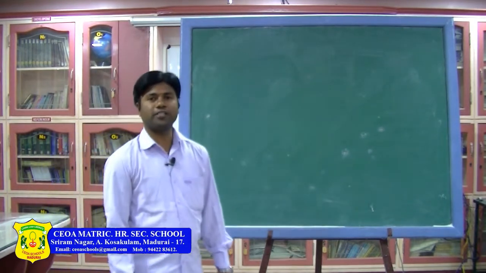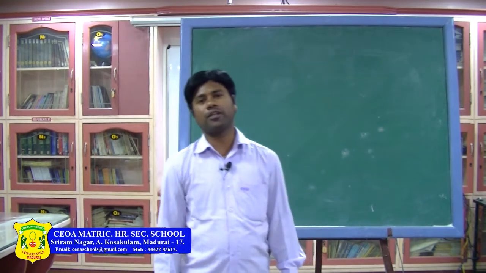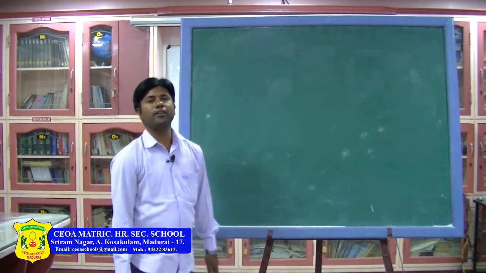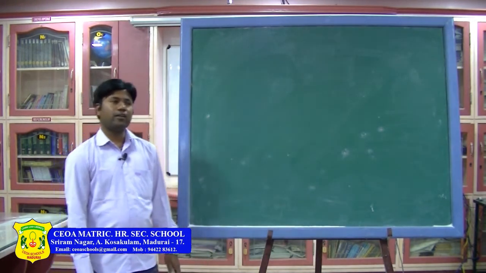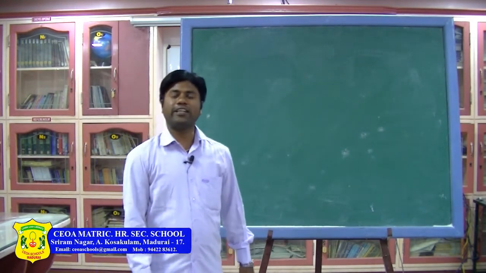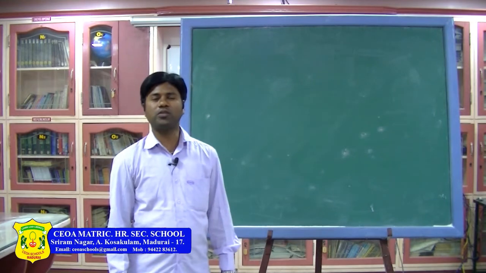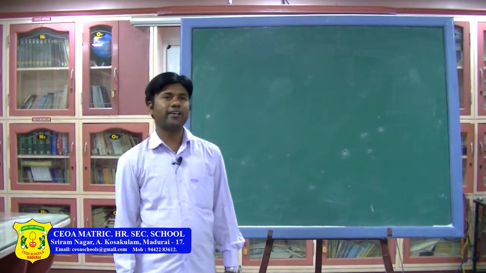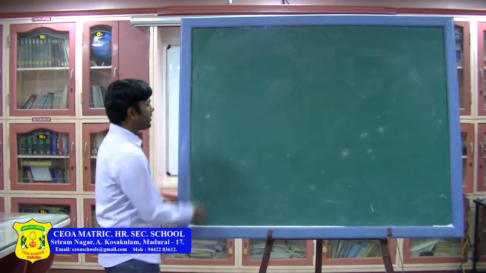In the last class, we learnt about the events in reproduction, that is, sexual reproduction. What are the events present in sexual reproduction? First one is pre-fertilization changes, second one is fertilization, third one is post-fertilization changes. What is the first one? That is the